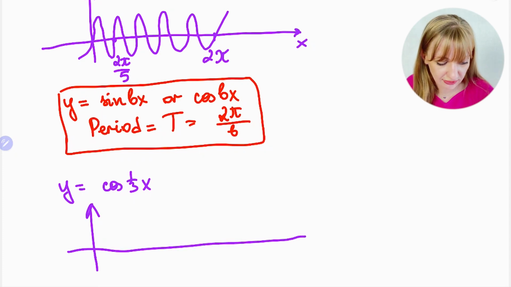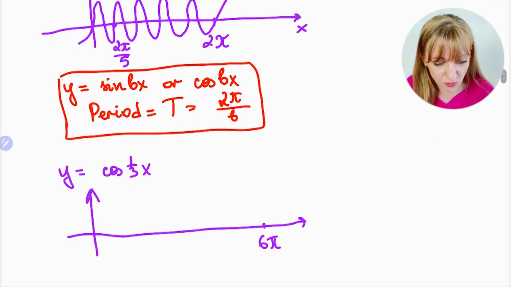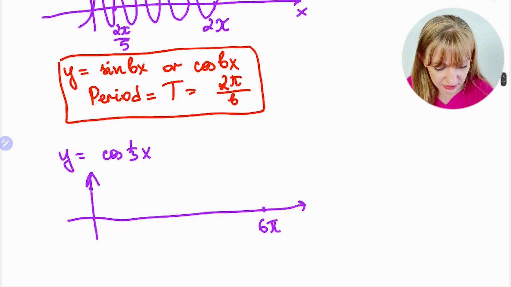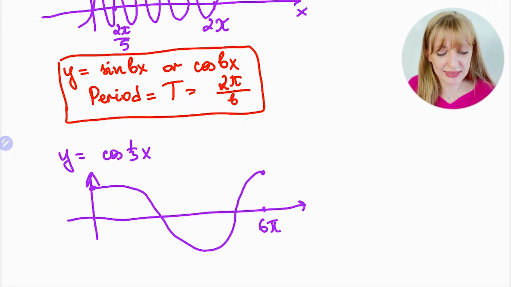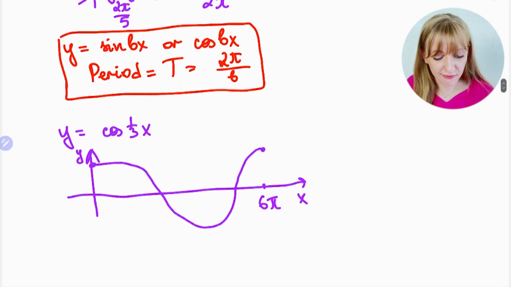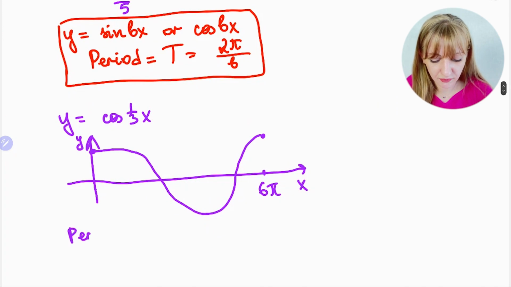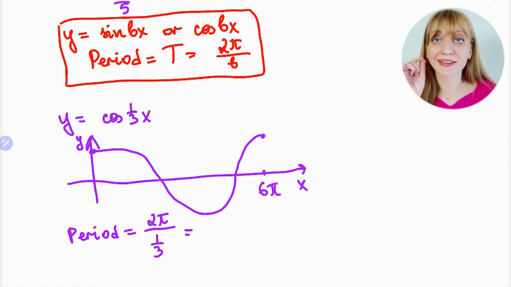If you sketch it, also not to scale, just to show you, for example, if you label here 6 pi, then it needs to be just one period in 6 pi. It means start here at a maximum like this, something like this, and then it's 6 pi. That's cos 1 over 3x, because again, if you use the formula for period, it's just 2 pi over 1 over 3, and also in this case, how to divide fractions.